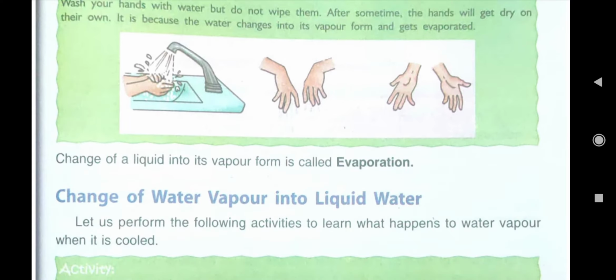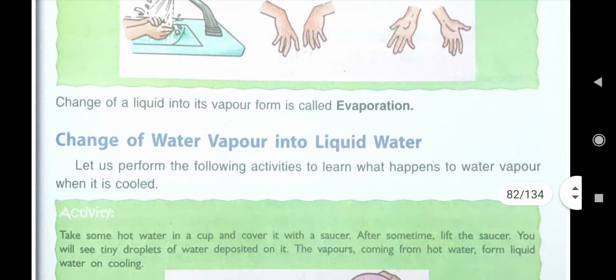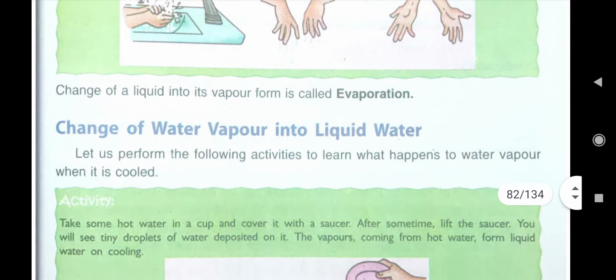In the previous live class I told you to write the spelling of evaporation. What is evaporation? Change of a liquid into its vapor form. Vapor form means gaseous form. Whenever any liquid changes into gaseous form, that is called evaporation.